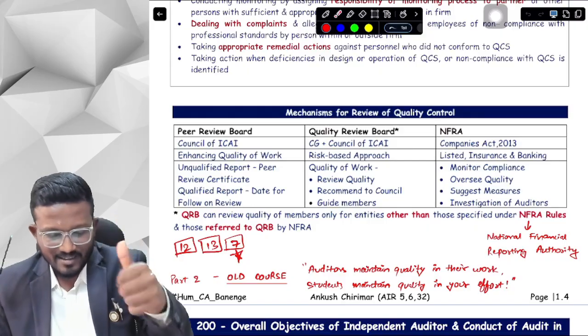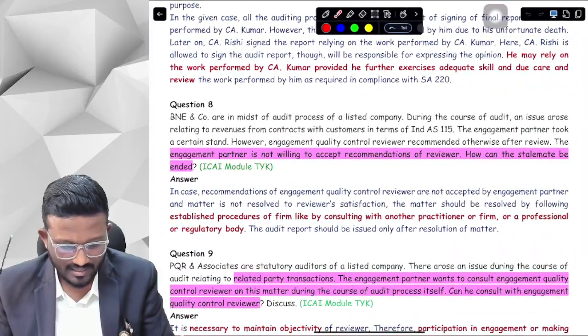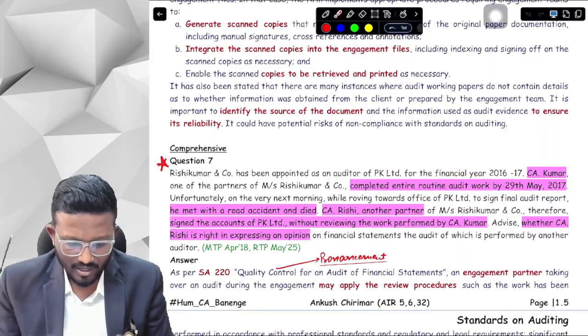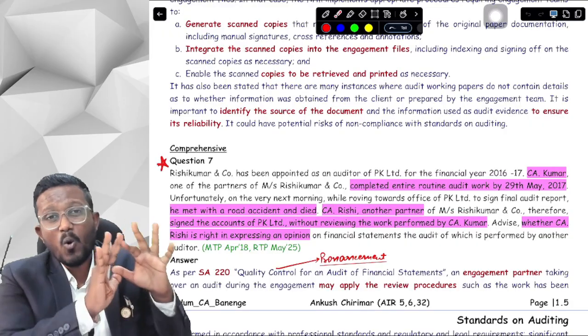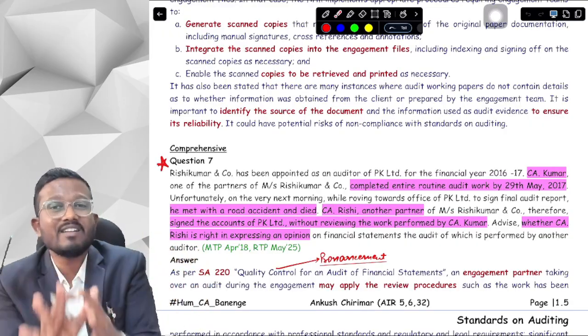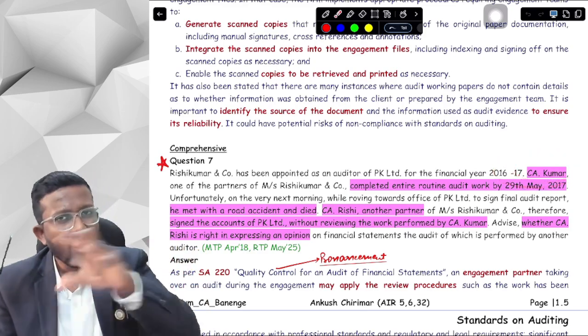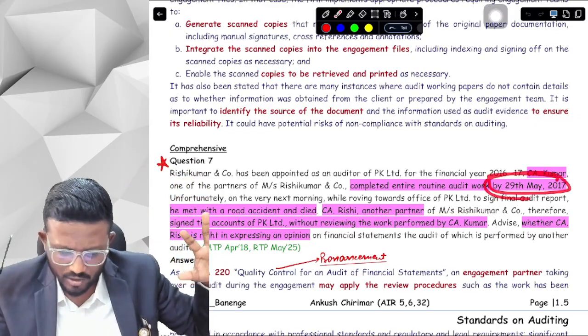Okay, yes sir. Now we have to do 3 questions, 12, 13 and 7. Let's do 3 questions, 12, 13 and 7. First of all, let's do 7. What does 7 say, sir? It says, okay, so this particular question is asked in your recent RTP May 25, but you can say this is an old course question that is not so relevant in your new course. What does it say, sir? So there was a CA basically who did everything, who completed all the audit by 29th March 2017.